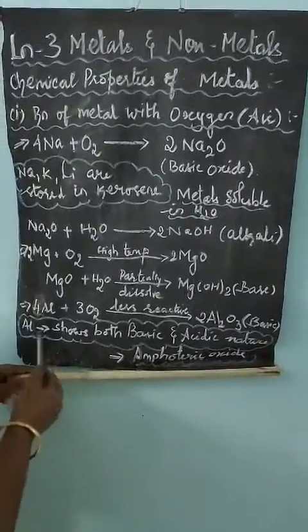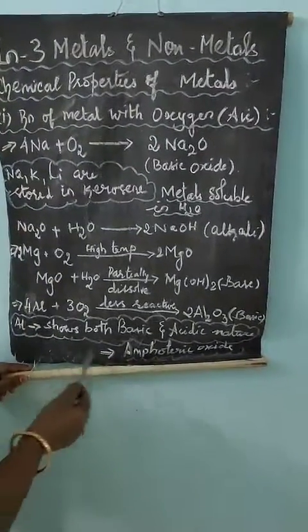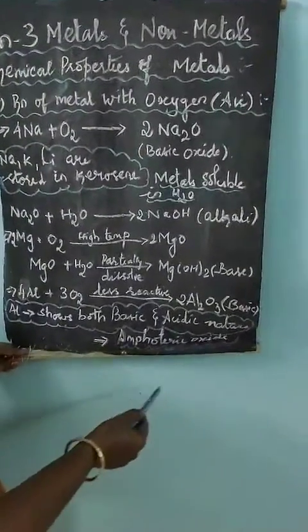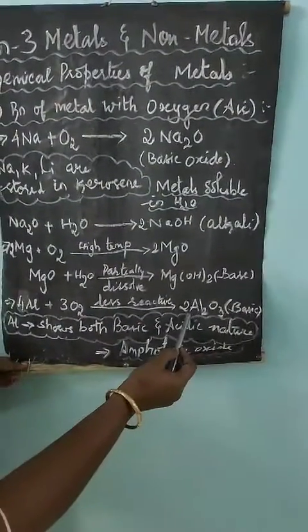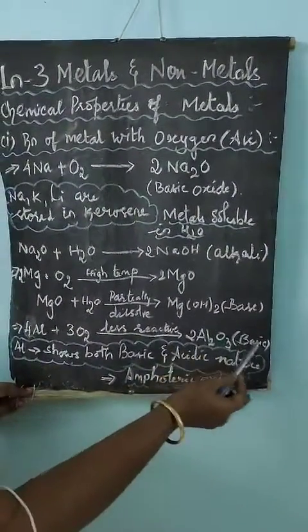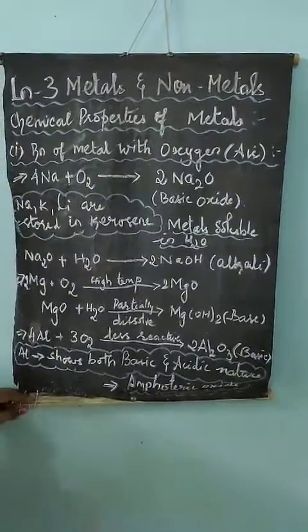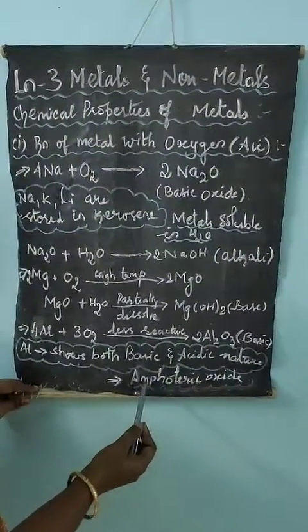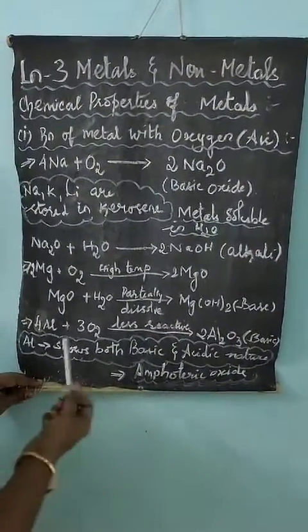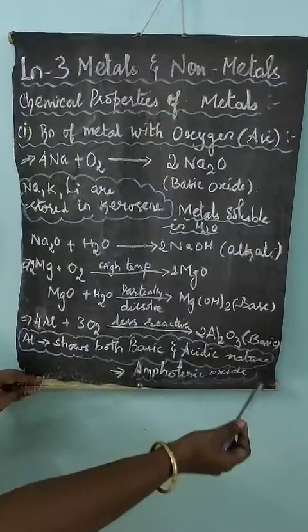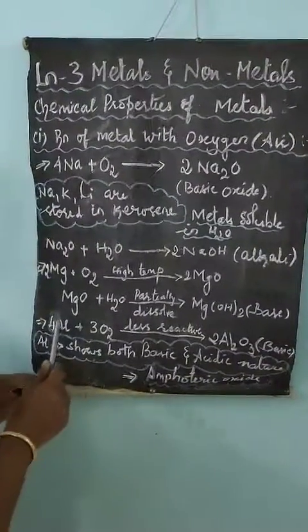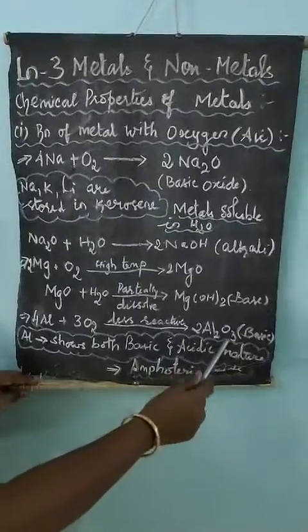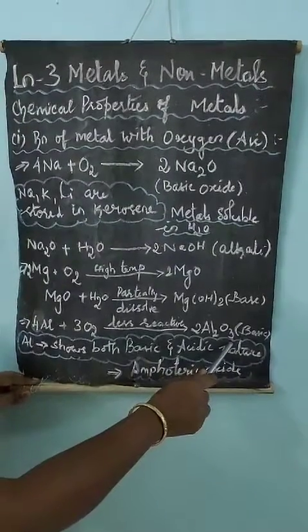These types of oxides are known as amphoteric oxides. Here you can see aluminium oxide, which is basic in nature. These oxides show both acidic and basic nature. This is a reaction where aluminium shows the basic nature.